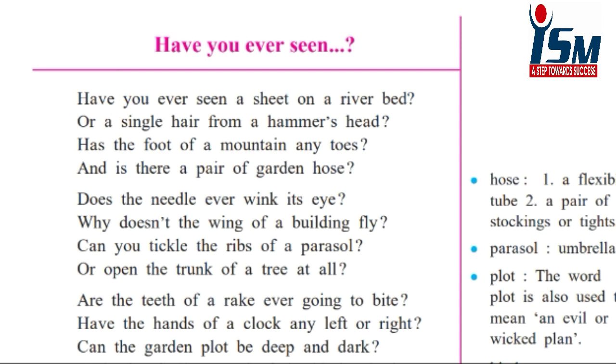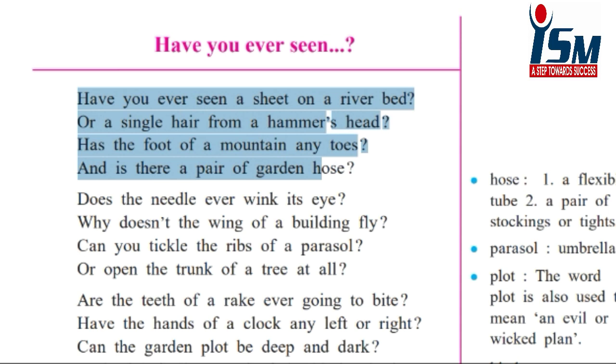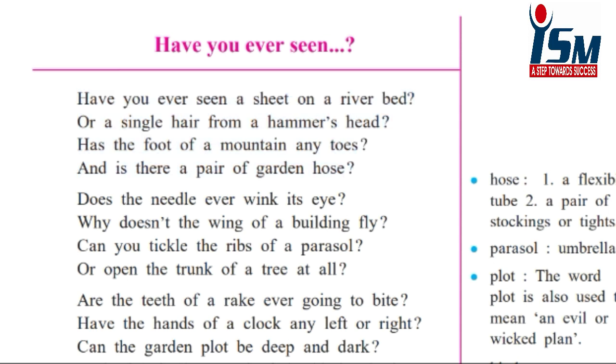The poem starts with a beautiful line, that is, have you ever seen a sheet on a river bed, or a single hair from a hammer's head? Has a foot of a mountain any toes, and is there a pair of garden hose? Here you will see that interrogative sentences are used. An interrogative sentence is one in which the person asks something, and it consists of a question mark.